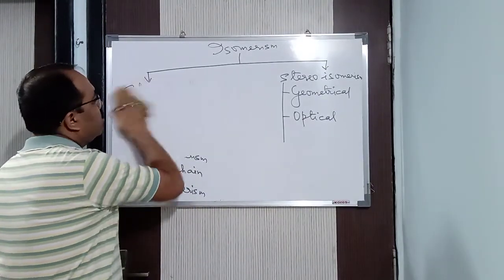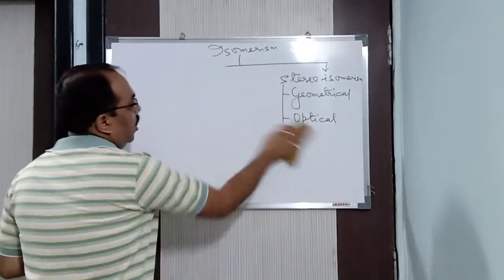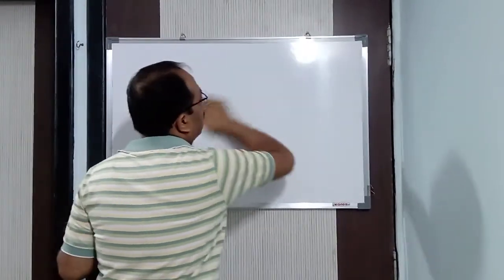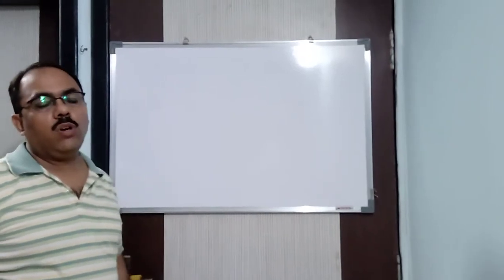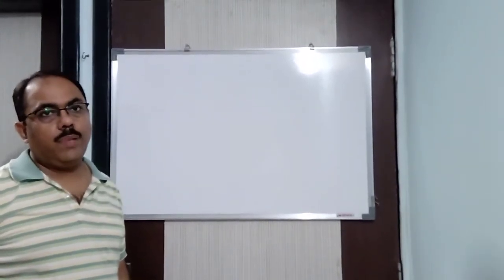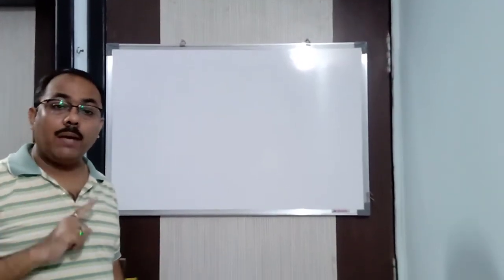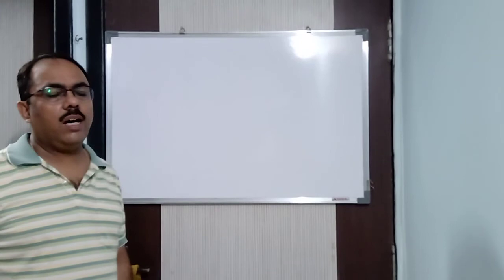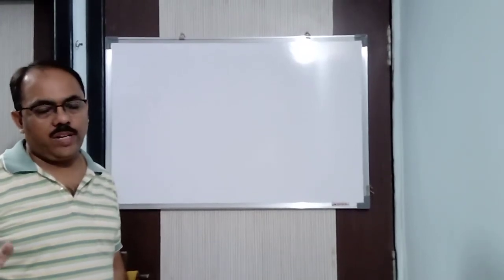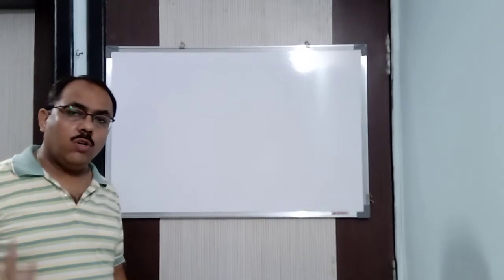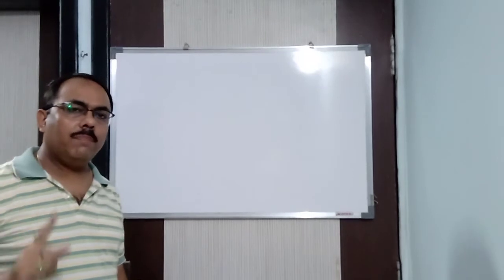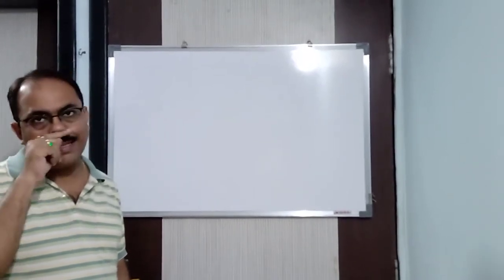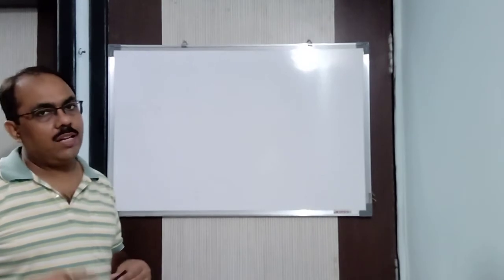The first one is chain isomerism. Now, what are chain isomers? When two or more compounds having the same molecular formula but differing in the arrangement of the primary chain or the main chain are known as chain isomers, and the phenomenon is known as chain isomerism.